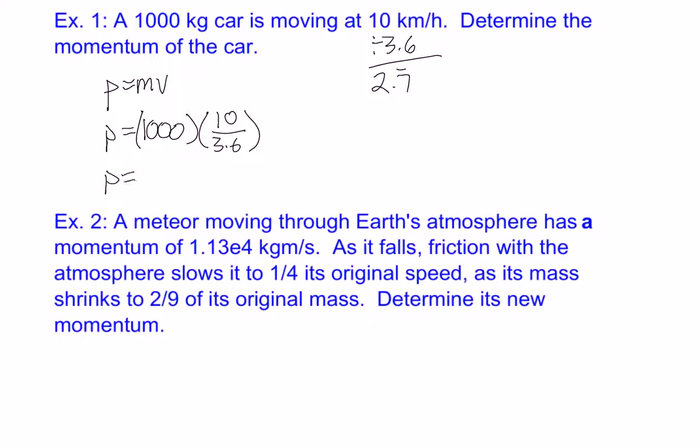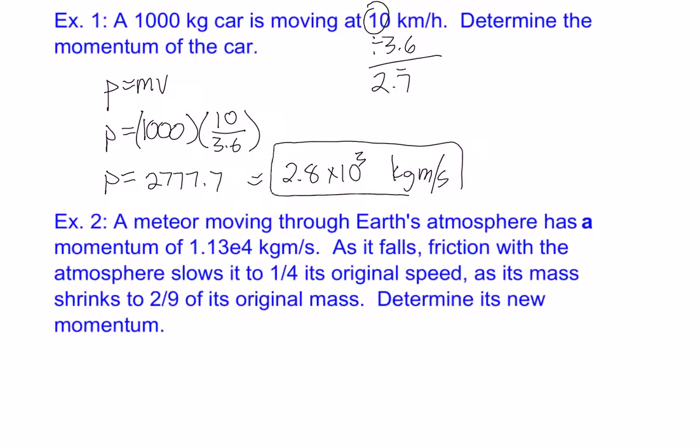So we get an answer of 2777.7, and we'll round it to 2 sig digs because in our question we have 2 digits, so 2.8 times 10 to the 3 kilograms meters per second. Just like in Physics 20, we don't round any decimals until the very end, and then round correctly to the right number of significant digits. The next example I have is one we've looked at before in Physics 20 as well.